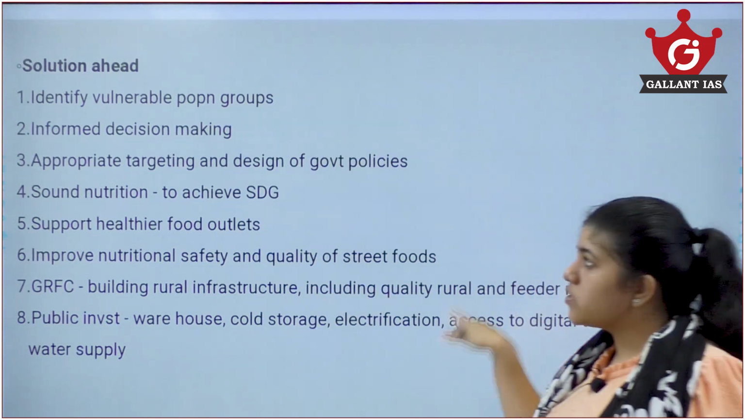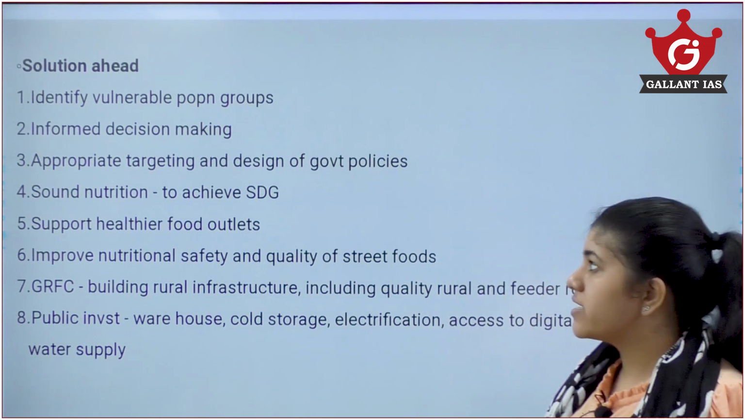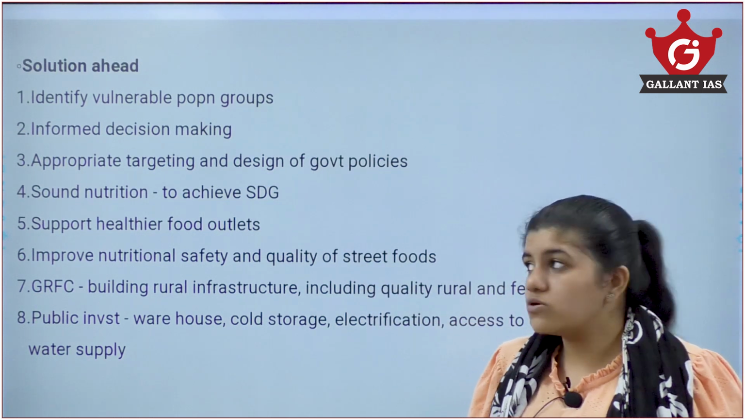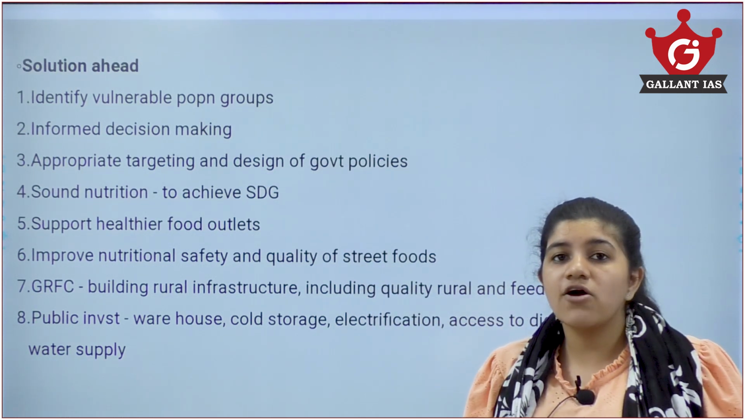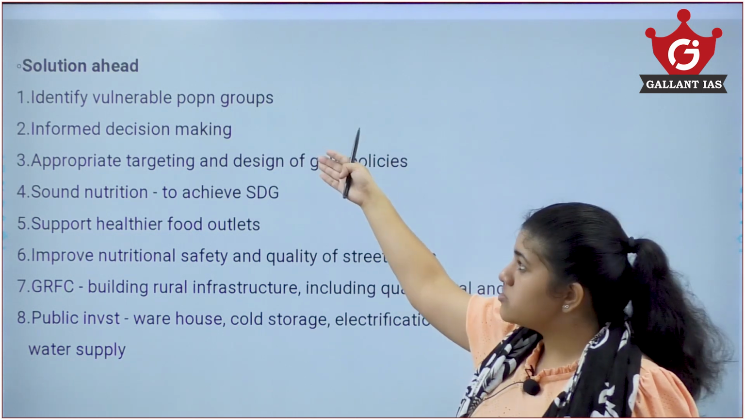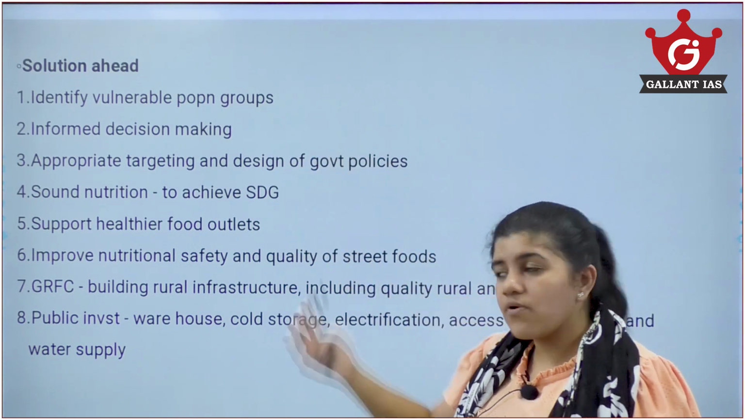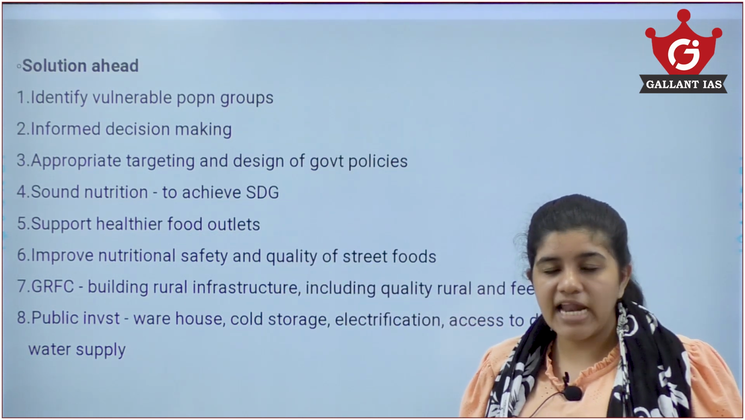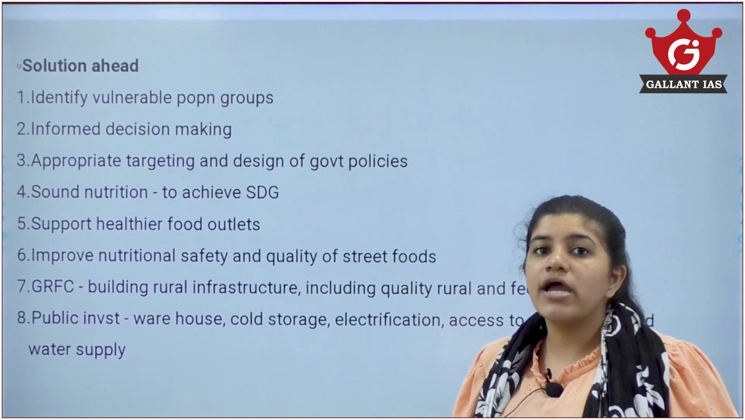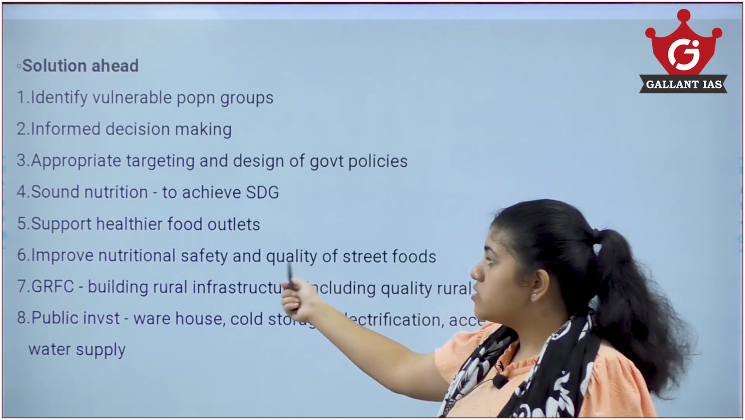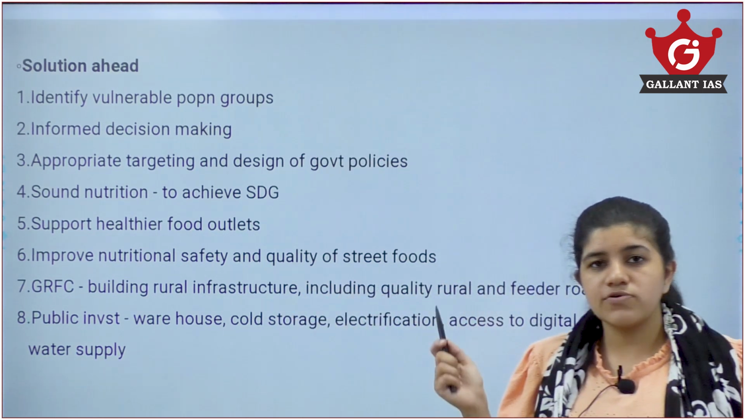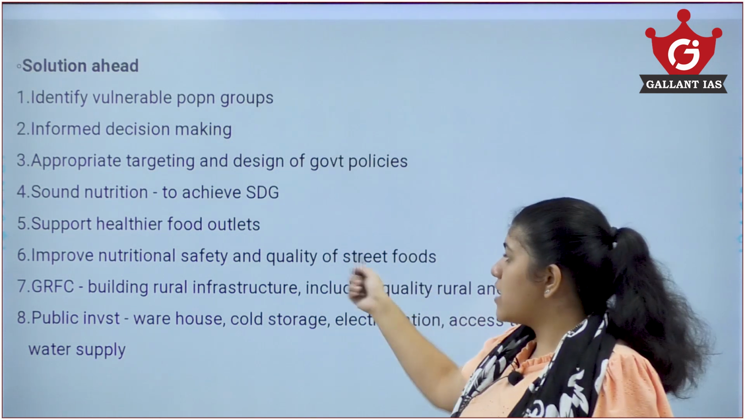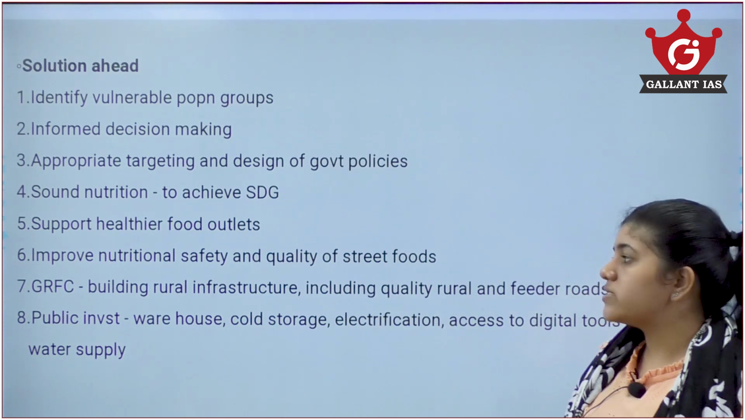Now, these are some of the solutions that the author has mentioned in the article. Identify the vulnerable population groups, make informed decisions and target beneficiaries appropriately, so that they could identify the vulnerable population and provide them with the food required. Support healthier food outlets, including nutritious foods like millets, vegetables and oil in the diet provided to them. Also ensure nutritional safety and quality of street foods, and other cheap foods, so that there is quality and people don't get food poisoning.